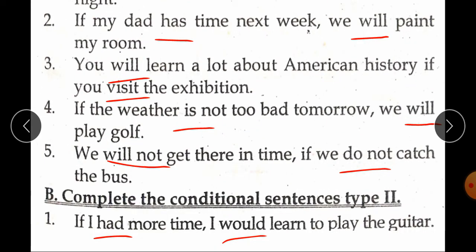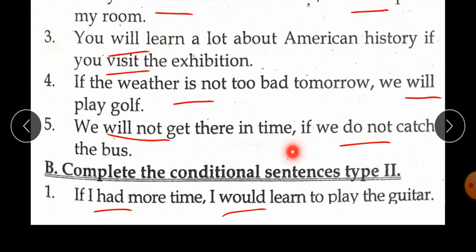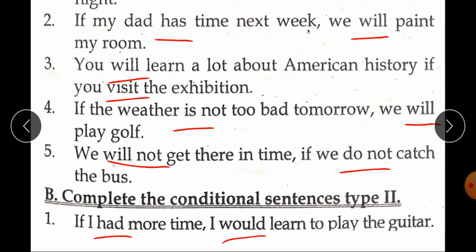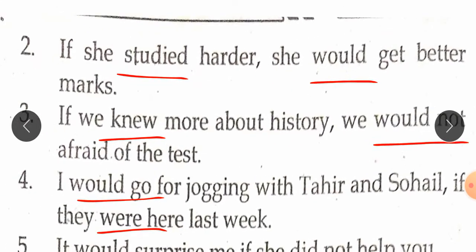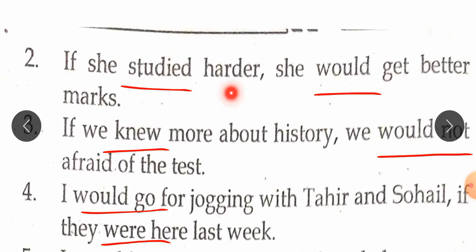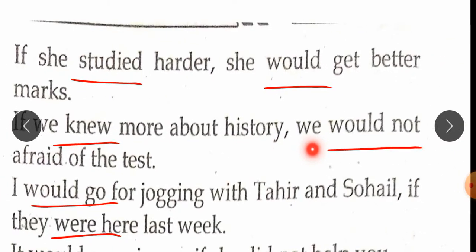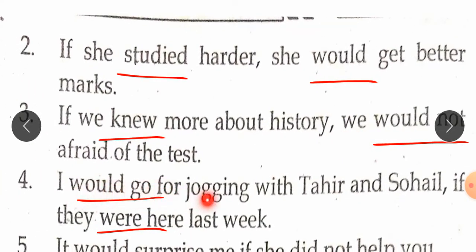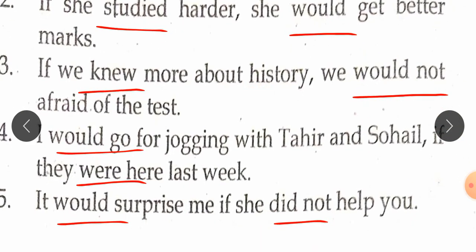Complete the conditional sentences. Type 2. If I had more time, I would learn to play the guitar. This is conditional sentence type 2, in which we use the modal auxiliary would, and in the if clause we use past tense. If she studied harder, she would get better marks. If we knew more about history, we would not be afraid of the test. I would go for jogging with Tahir and Suhail. If they were here last week, it would surprise me if she did not help you.